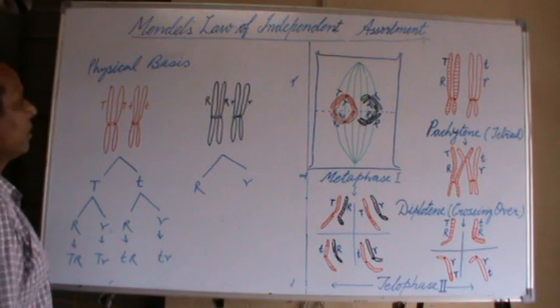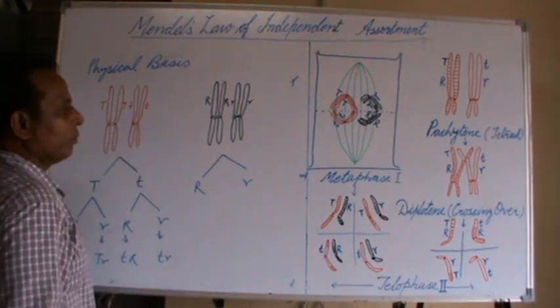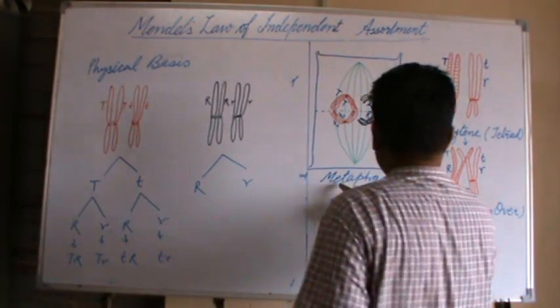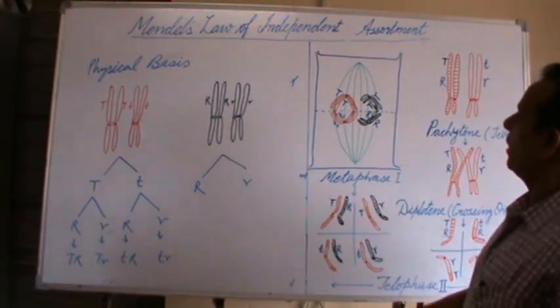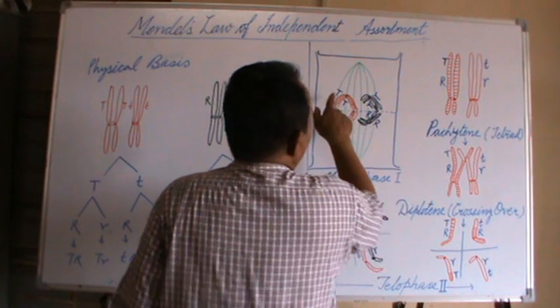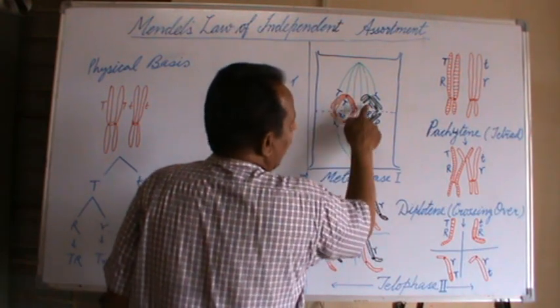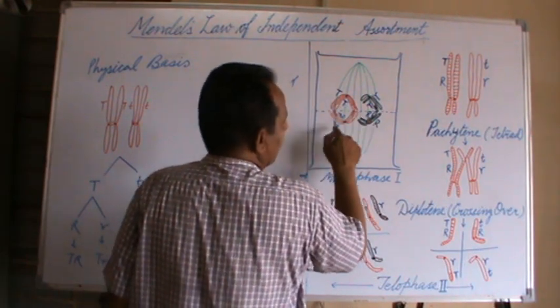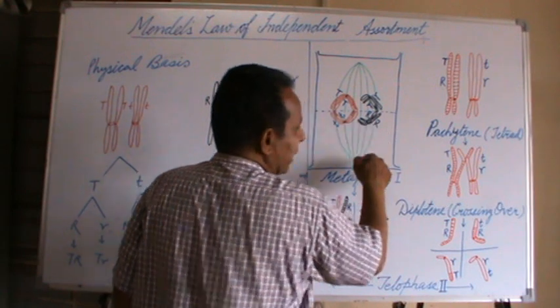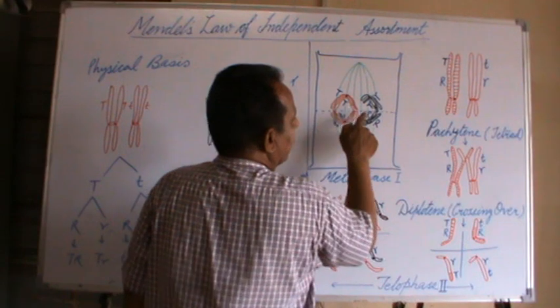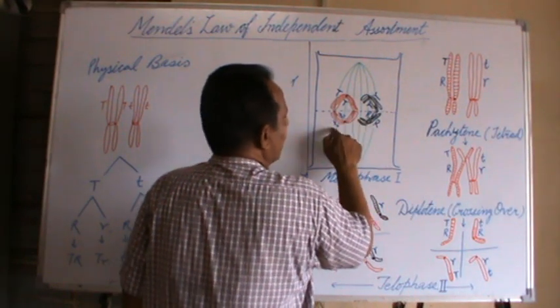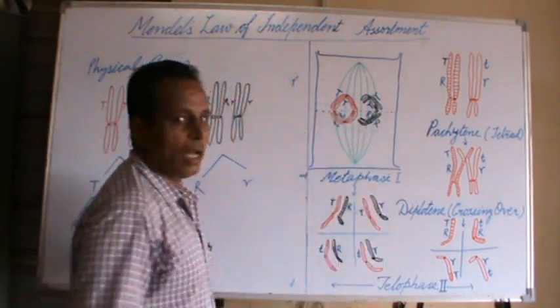For this purpose, these homologous chromosomes during metaphase I of the meiosis are oriented in such a manner that capital T and small r, and small t and capital R may reach the opposite poles, or capital T and capital R, and small t and small r may reach the opposite poles.